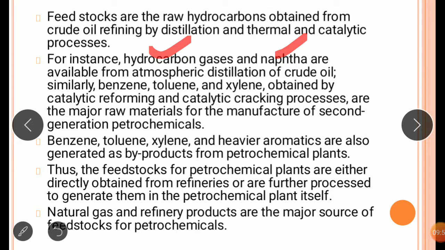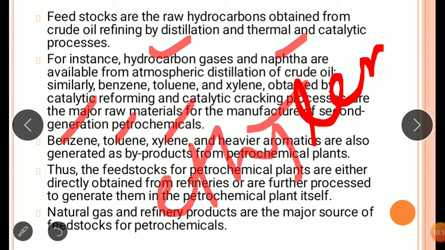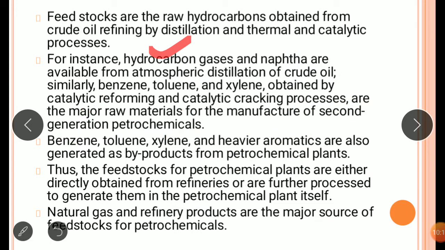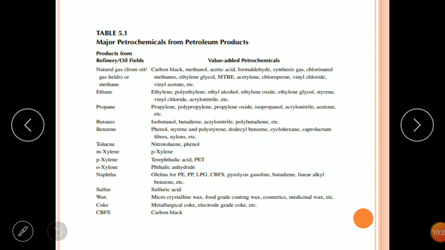By converting the naphtha, we can get benzene aromatic rings, that is benzene, toluene, xylene, and the heavy aromatics. Again, from that we can get ethylene as a product. We get propylene as a product, and the butylene. So these are the products we get, and they are called the first generation or the feedstock for the petroleum industries. Now we'll go for the various examples.